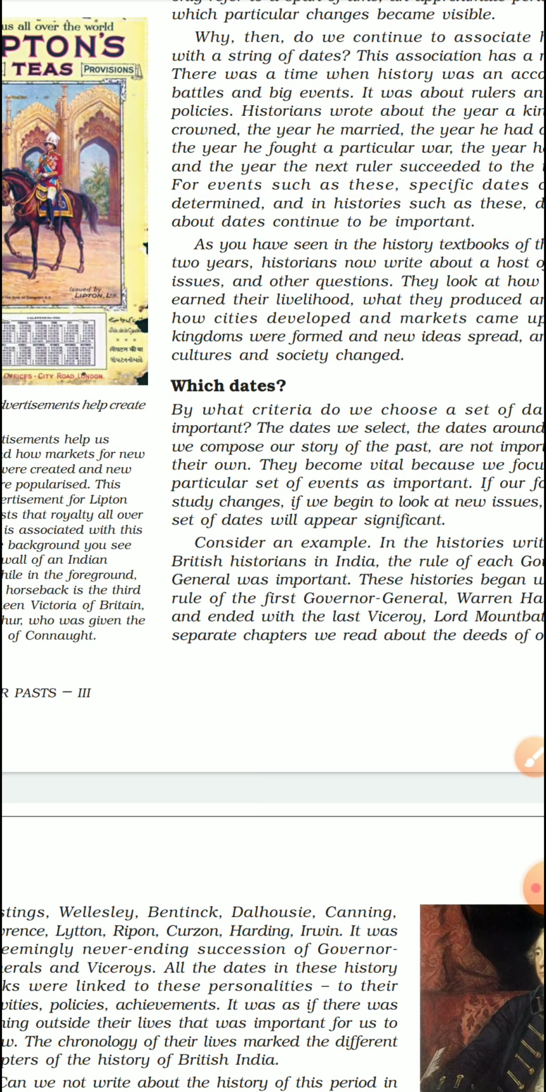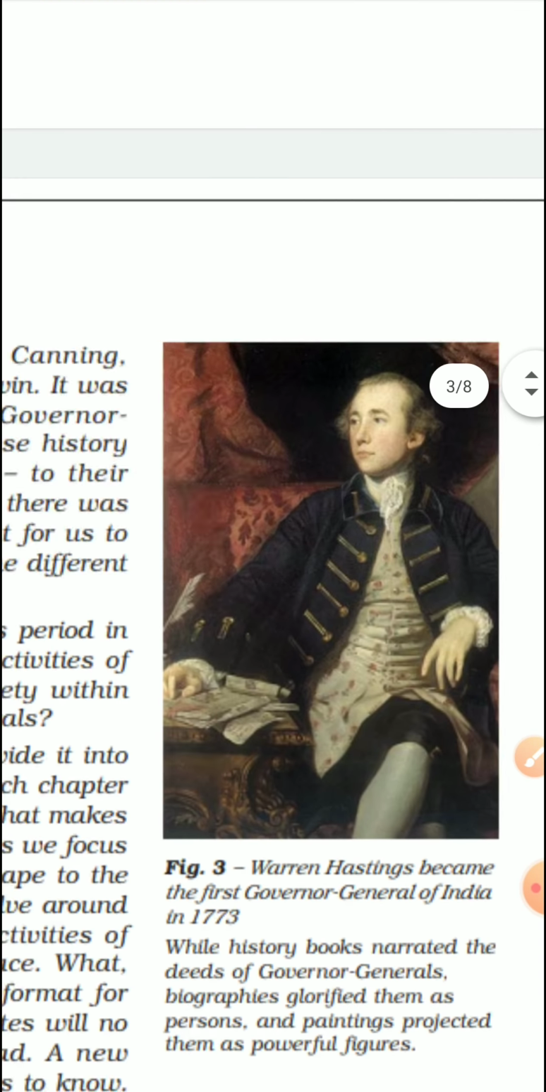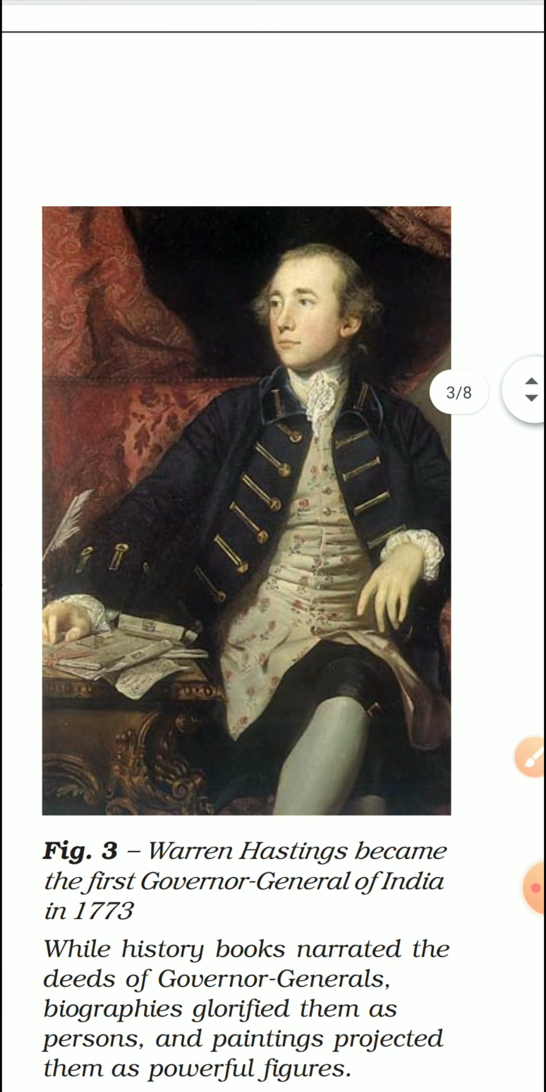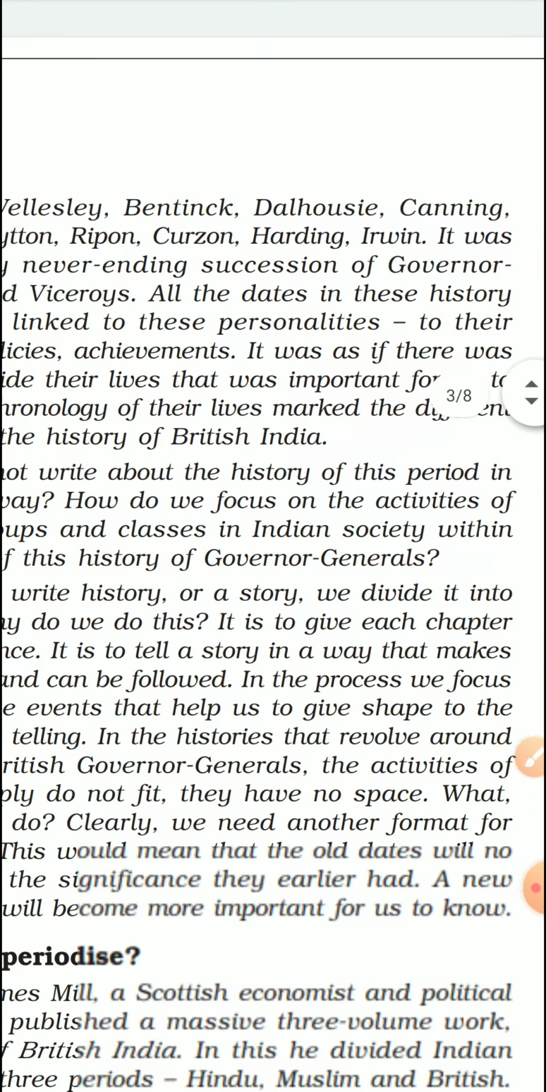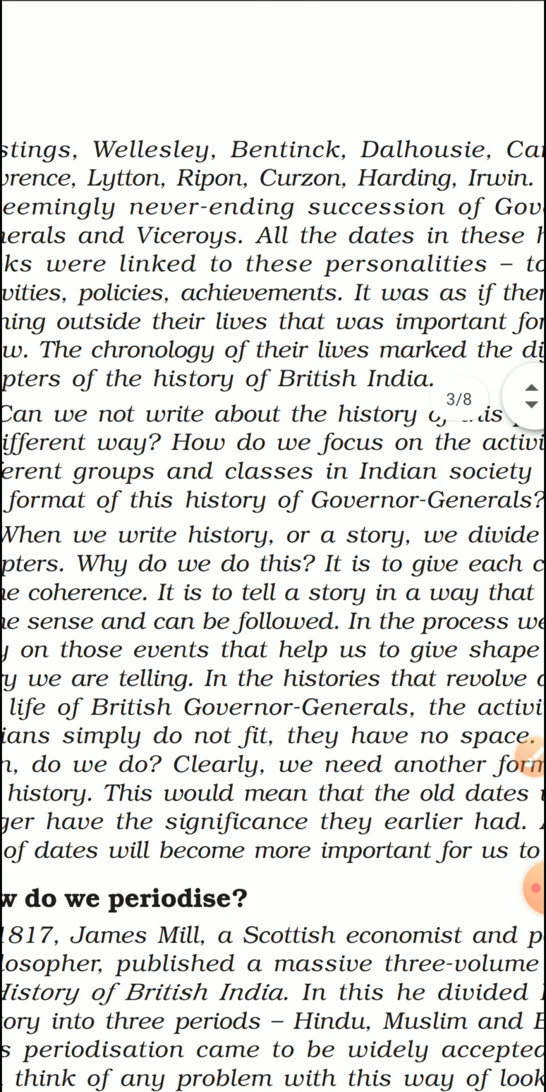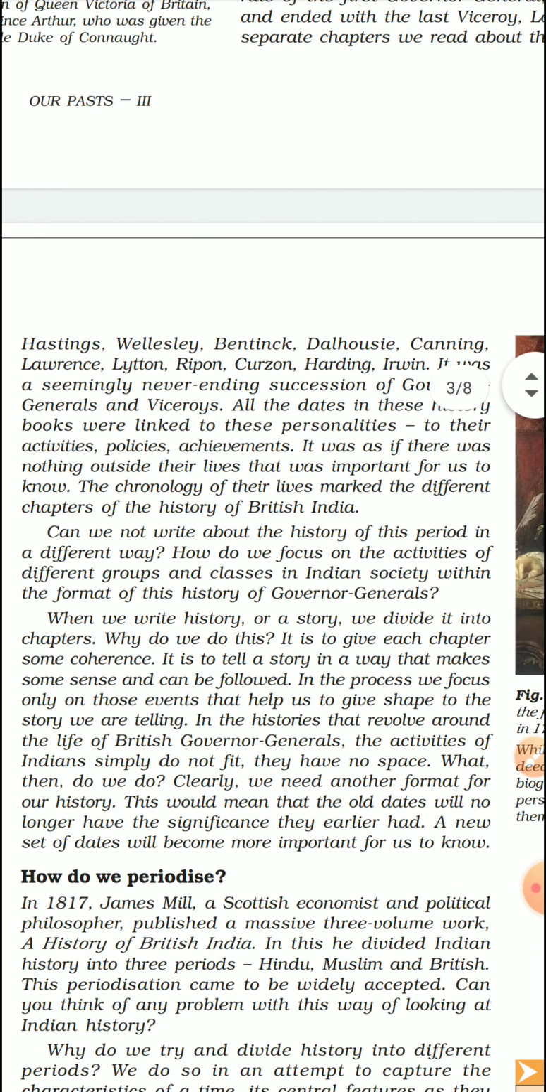The first Governor General, I'll try to show you the picture. See here, you can see. The first Governor General was Warren Hastings, right? He became the Governor General of India in 1773. So, starting from Warren Hastings till the end, till the last Viceroy, Lord Mountbatten.